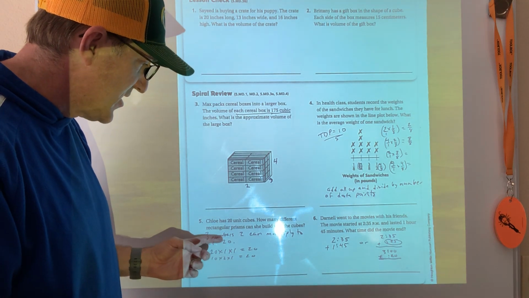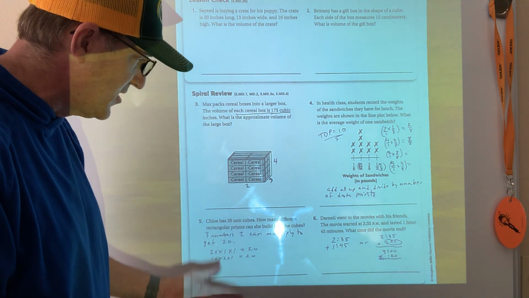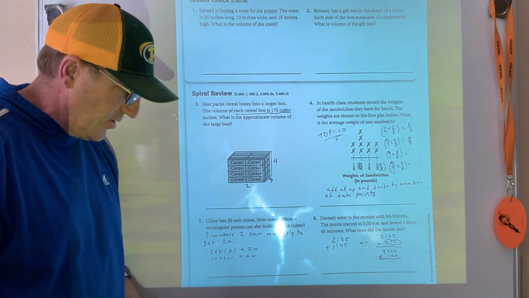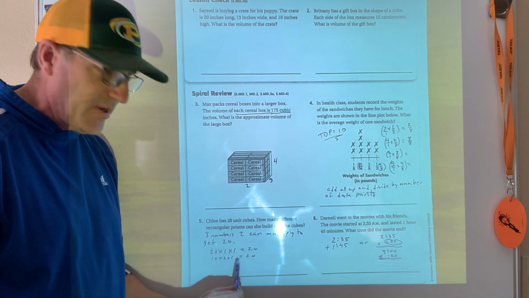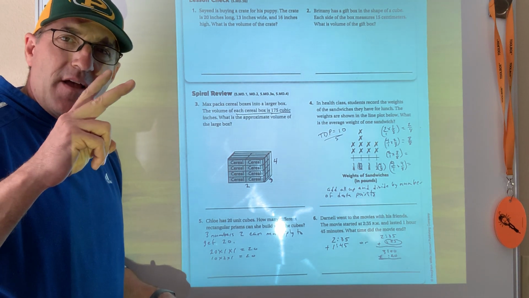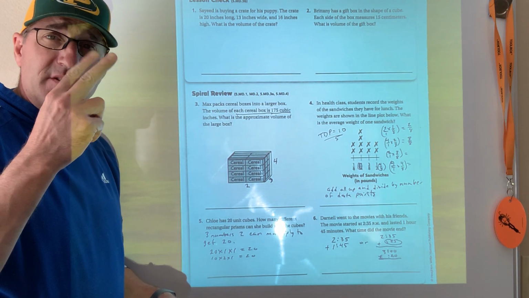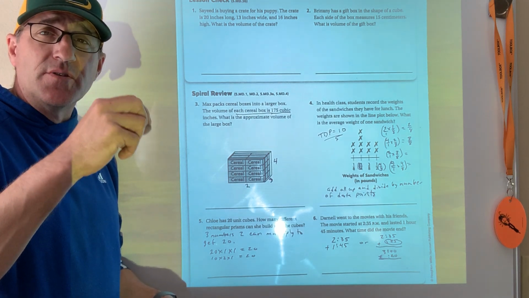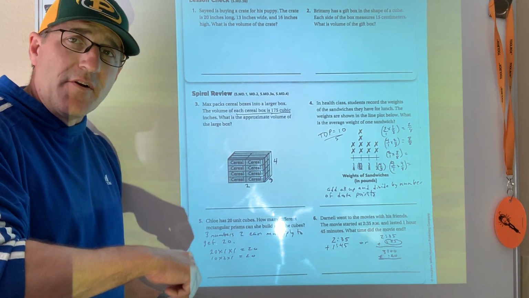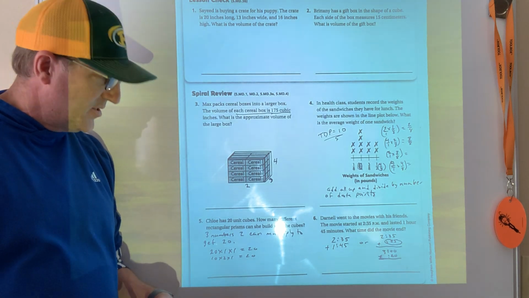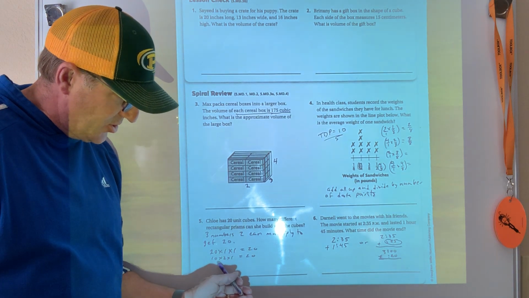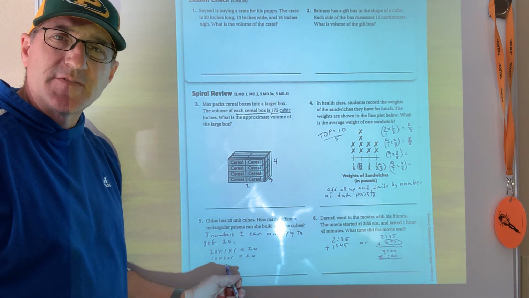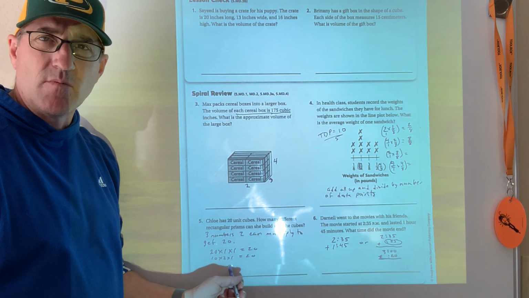Okay, Chloe has 20 unit cubes. How many different rectangular prisms can she build with the cubes? Remember, I multiply 3 numbers to get equal to 20. An example might be 20 times 1 times 1, or 10 times 2 times 1. So try how many pairs of numbers I can multiply to get 20, right? There's another one that I could use. And then, can I break one of those 2 numbers off and make a third number? For example, if I want to do 10, I know that 2 times 5 is 10, right? So I could go 2 times 5 times 2. 2 times 5 is 10, times 2 is 20. So that's another one that I could do.